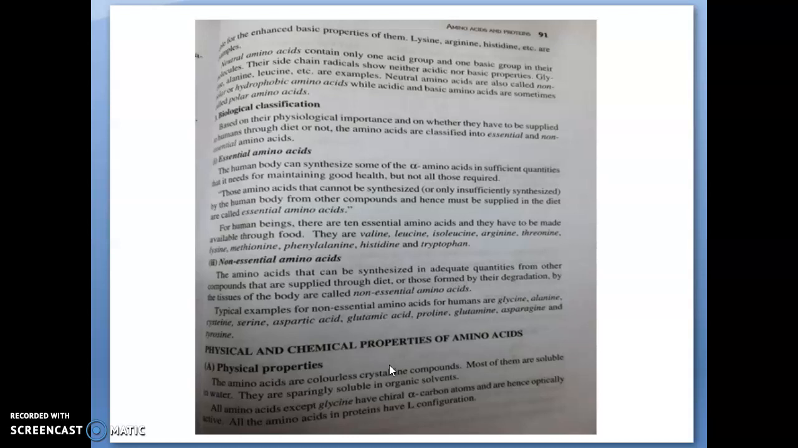Next we are going to deal with the physical and chemical properties of amino acids. What are the physical properties of amino acids? Physical means its appearance. Amino acids are colorless crystalline compounds. Most of the amino acids are soluble in water. They are sparingly soluble in organic solvents. All amino acids except glycine have a chiral alpha carbon atom, which we already saw in the previous video, and are hence optically active. All the amino acids in protein have L configuration.